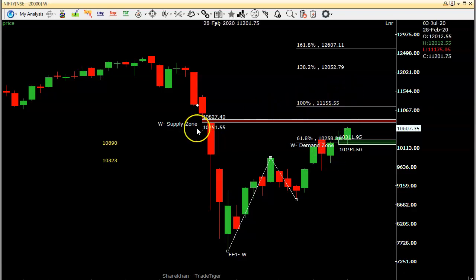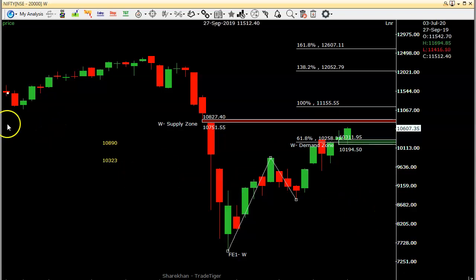So somewhere the traders may take out their profits between 10,800 and 11,000 kind of levels. That is the area where people may take out some profits, and from there could be a small correction in the market. So this way we can trade in the next week, right?